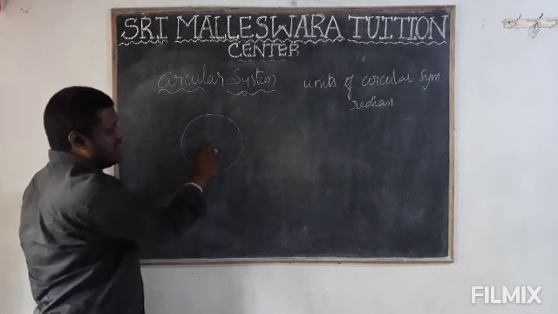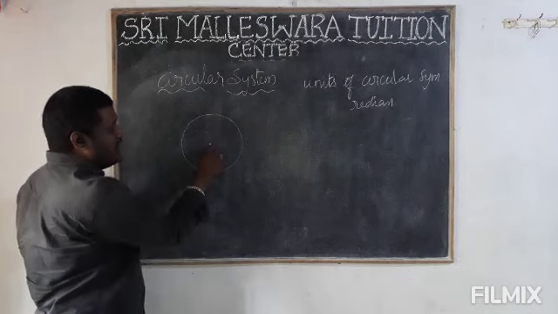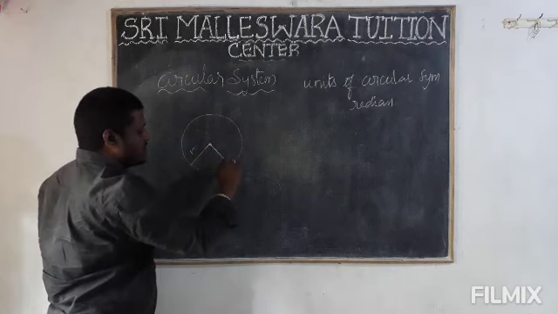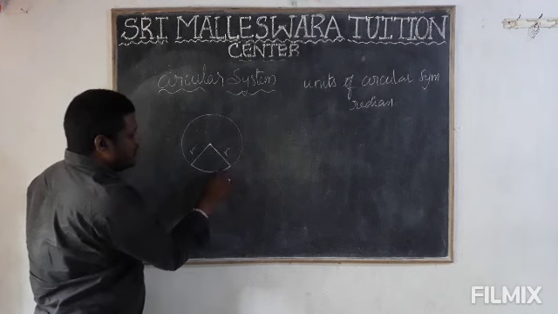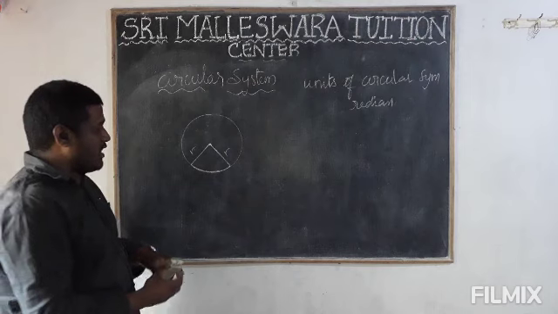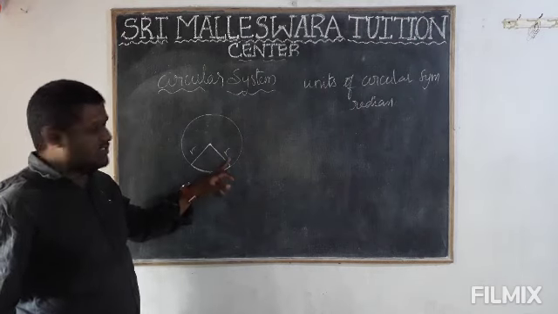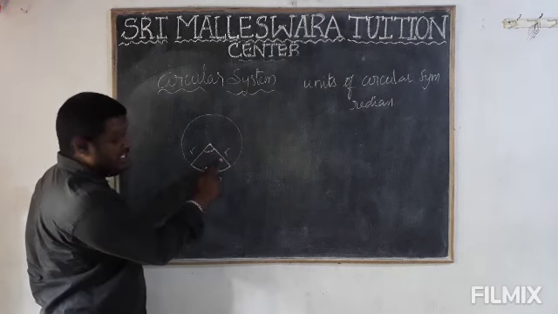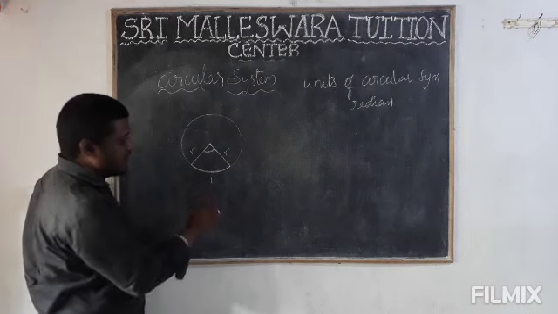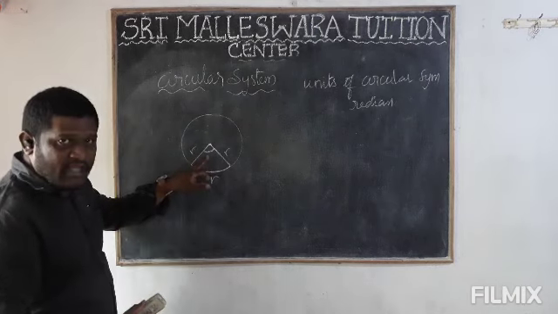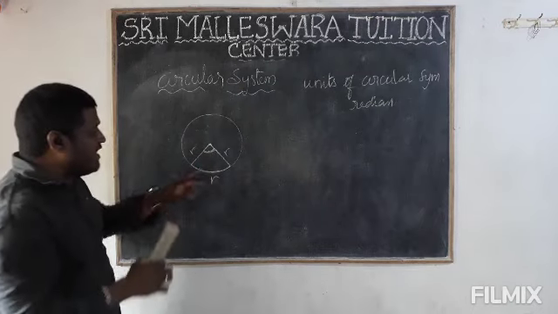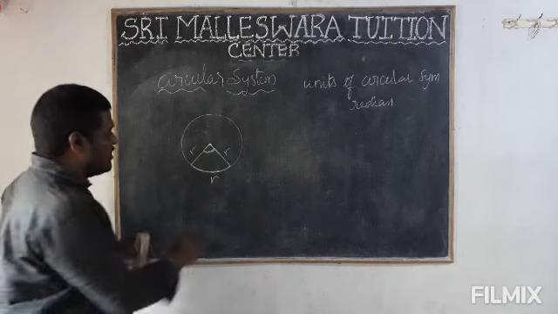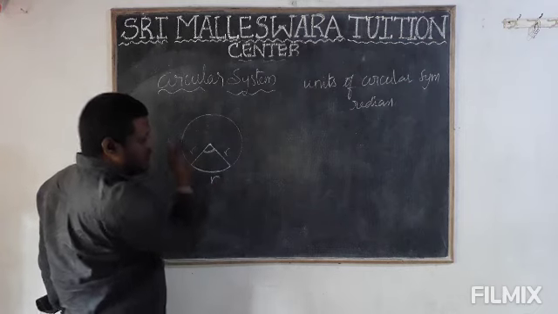Okay, so the line drawn from the center to any point on the circle is called a radius. So this is one radius and this is also one radius. So this arc will be there, no? This length of the arc is also equal to the radius. So the angle subtended by the arc whose length is equal to the radius is the definition. What is the angle? Here, this one, right? The angle subtended by the arc whose length is equal to the radius of the circle. So that's why here the radius and the arc length both are equal.